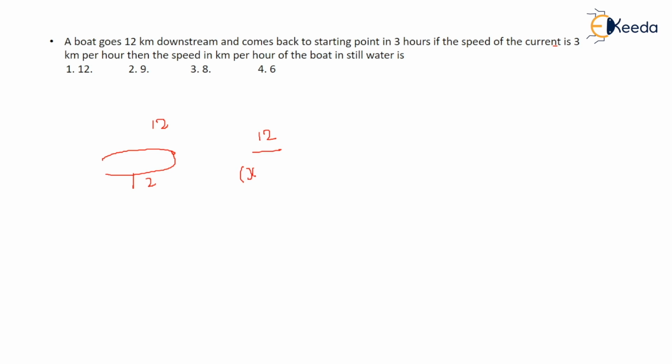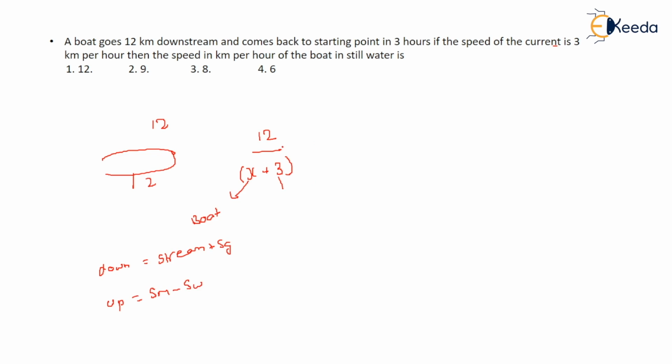So he goes 12 km downstream. Let x be the speed of the boat, plus the speed of the stream, which is 3 km per hour. Downstream is stream speed plus person speed. Upstream is man speed minus current speed or water speed.